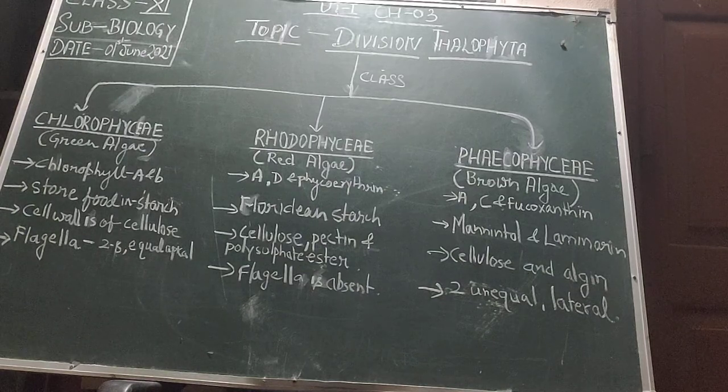They are found in both places, fresh water as well as marine water, and they occur in all habitats, mainly on moist stone, soil and wood. Many of them are found on sloth bear. So the size of algae is very variable in nature. They are microscopic like Chlamydomonas, they form colonies like Volvox, and with a filamentous structure as exhibited in Spirogyra.